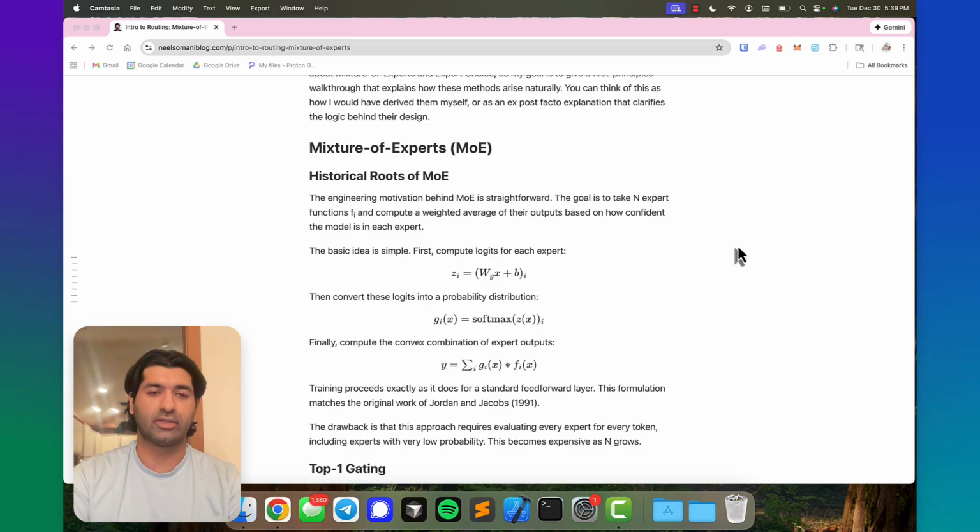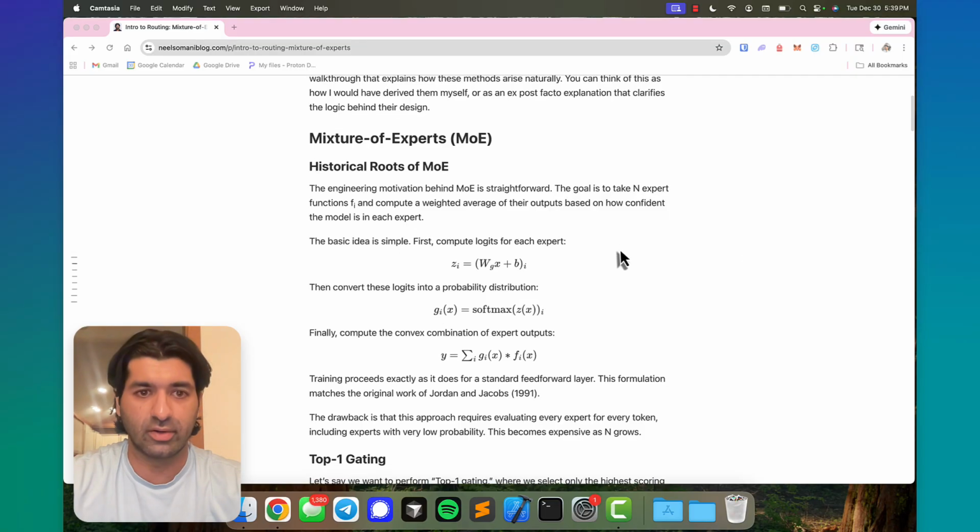So expert networks has a slightly different motivation, which is that you have n networks, we'll call them f sub i, and these expert networks are specialized for different tasks. And when we receive some input, x, we want to figure out some combination of the outputs of the expert networks that should most accurately predict the output for f of x. So that's what we're constructing here.